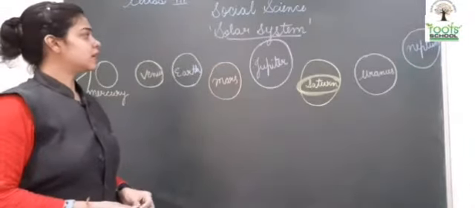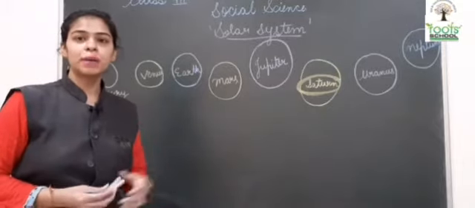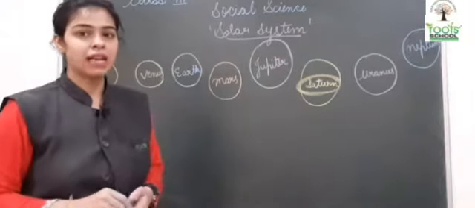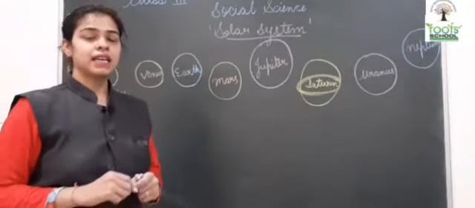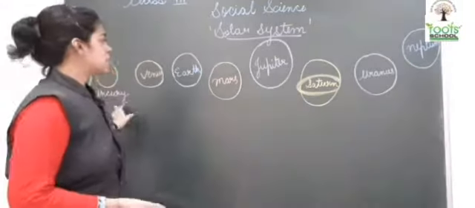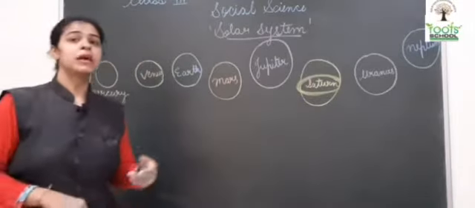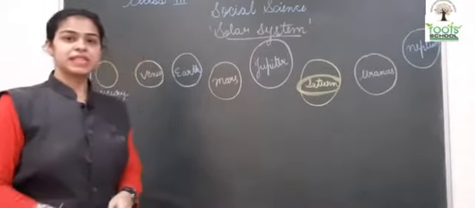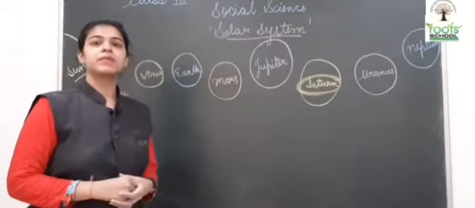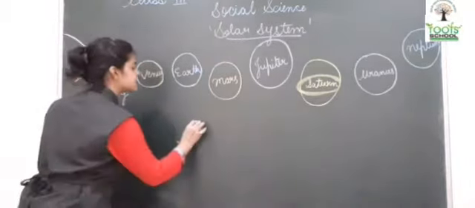Now you have learned that the planets revolve around the sun. They follow a circular path. Circular means they roam in a circle, and they have a fixed path, a fixed distance on which they revolve around the sun. Now there are various other things that are revolving around planets. कुछ ऐसी चीज़ें हैं जो planets के अराउंड में revolve होती हैं. Now what are they? They are the satellites.